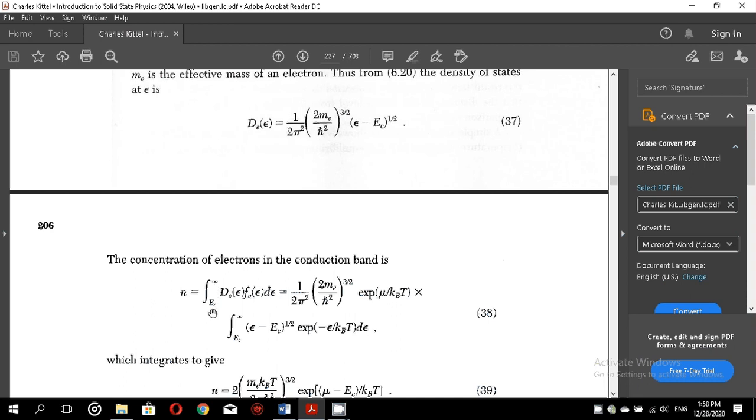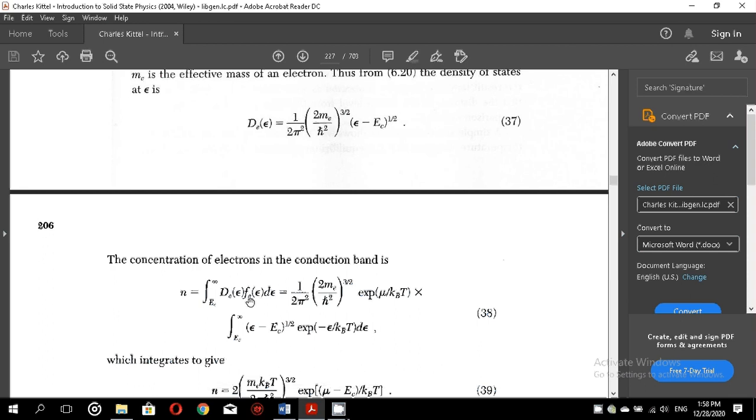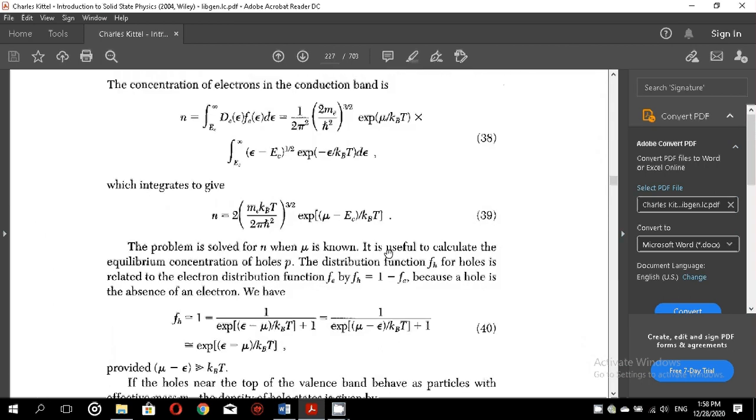The conduction band states are between the energy EC, and it can go up to infinity. So this factor, along with integration, gives us the number of electrons. When we substitute the values of density of states by equation 37, and the value of F for the Fermi-Dirac distribution for the electrons as given by equation 35, and integrate, we get this equation.